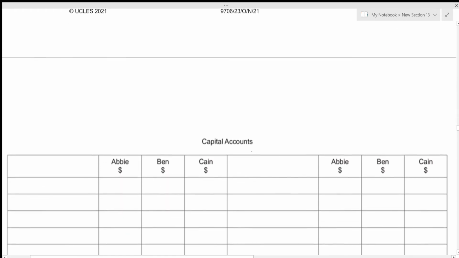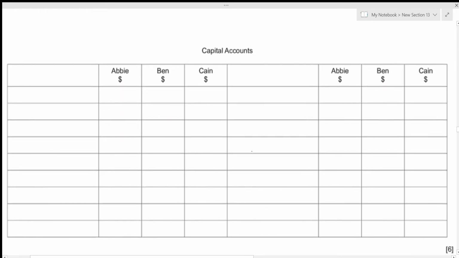And since we're talking about the capital, the opening balance is always recorded on the credit side. So let's write it down. We can just write it down as balance brought down. For Abby, there was 60,000. For Ben, that was 40,000. And for Kane, we had 20,000.